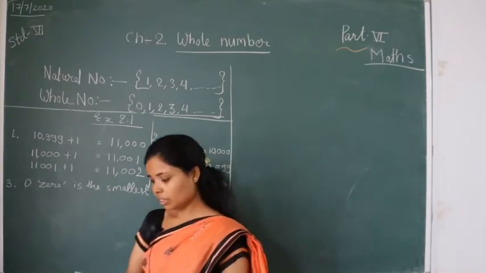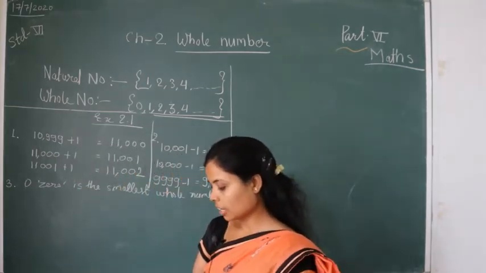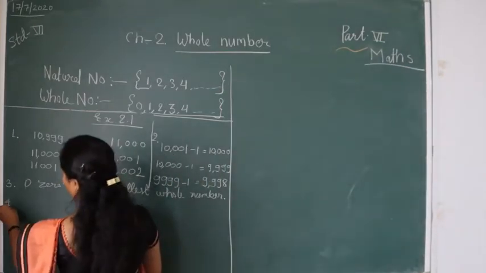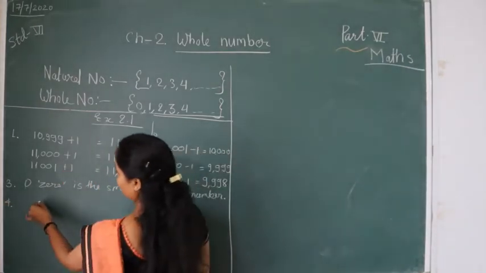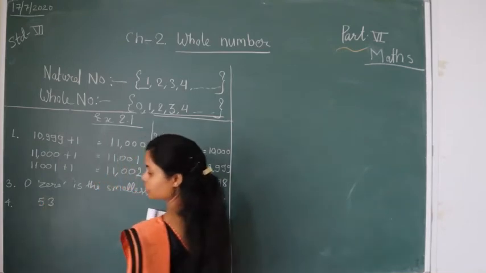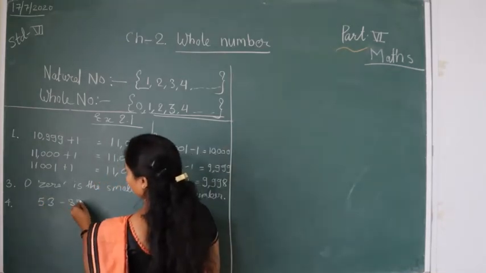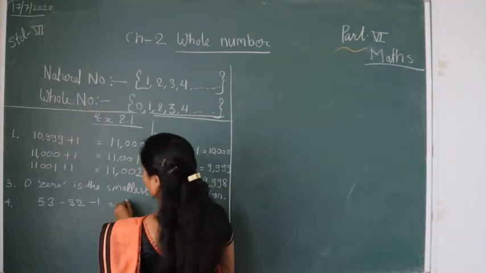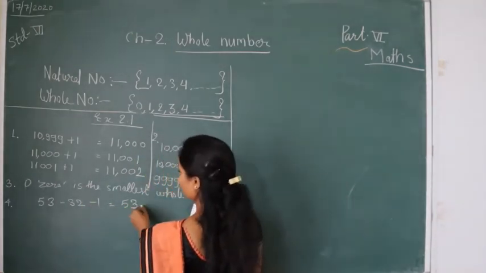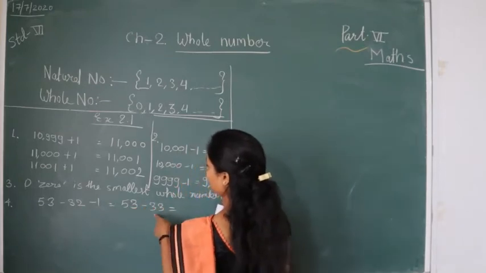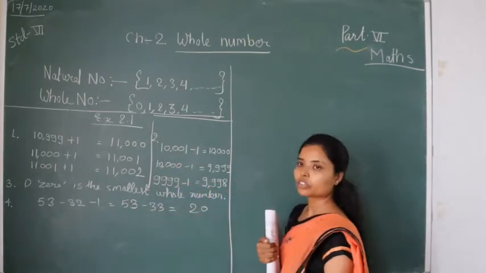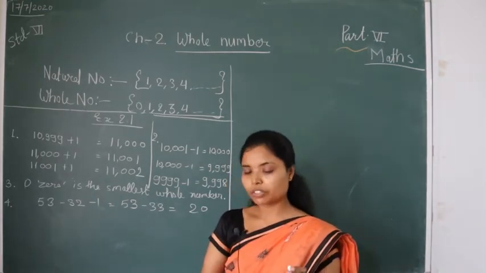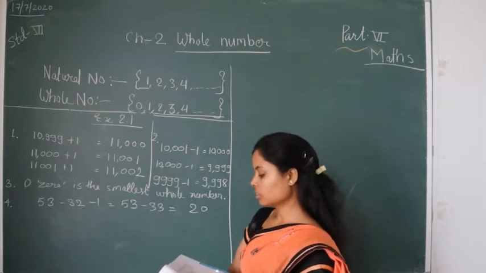How many whole numbers are there between 32 and 53? When we want to find this type of question, look here. Firstly we will write 53, then 32, and then minus 1. So 53 minus 32 is 21, minus 1, you get 20. There are 20 numbers between 32 and 53.